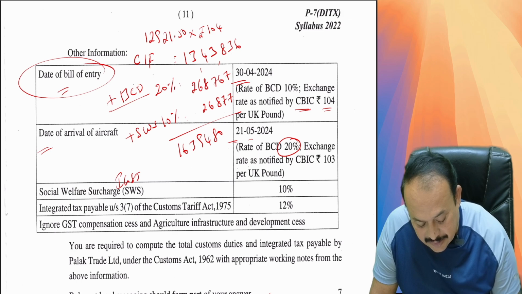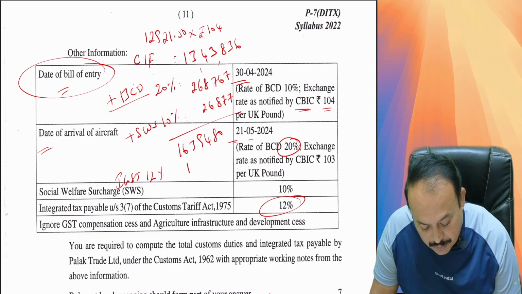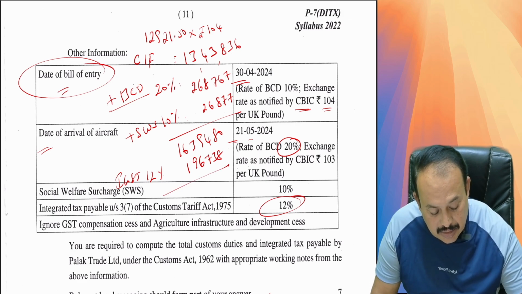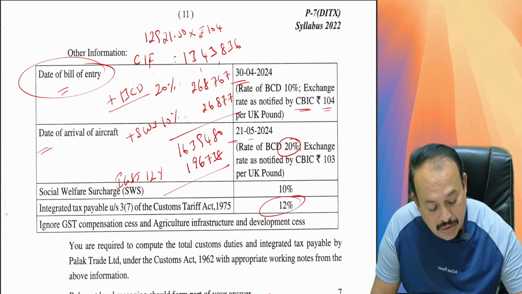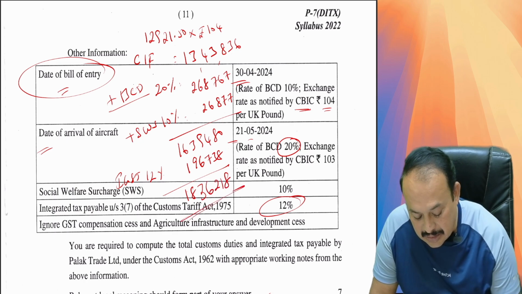So the IGST rate is given here. What rate? 12%. So 12% on the entire value is how much? 12% is equal to 1,96,738, because 60 paise is there, round off to the next 1 rupee. So total value 16,39,480 plus 1,96,738. So you got here 18,36,218 is your landed value.